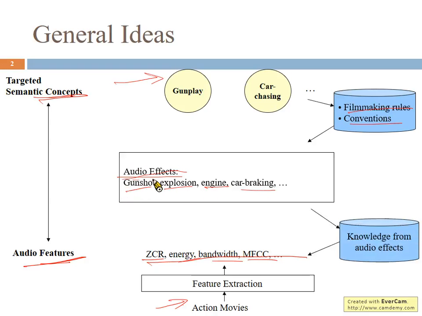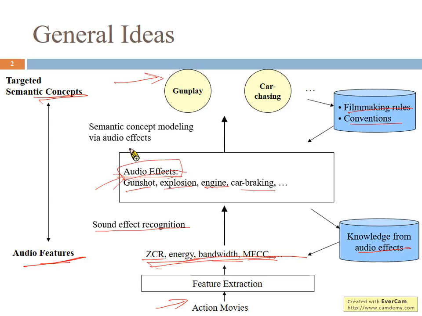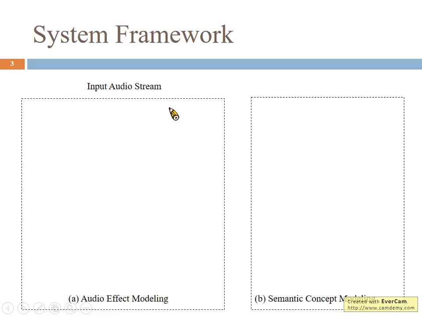And how can we detect such sound effects? We can use knowledge about audio effects. As we mentioned before, we have already introduced work to detect audio sound effects based on low-level audio features. Therefore, we can develop sound effect recognition models to detect audio effects. And then based on the scores or likelihoods of these audio effects, and by modeling the distribution of such audio effects, we can detect high-level concepts. And this is the whole framework.